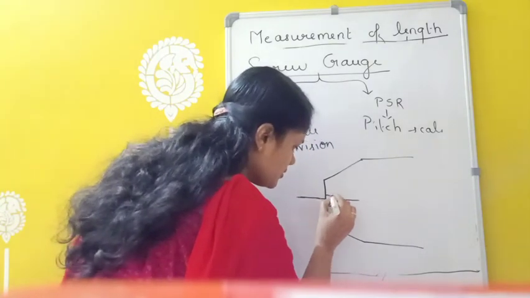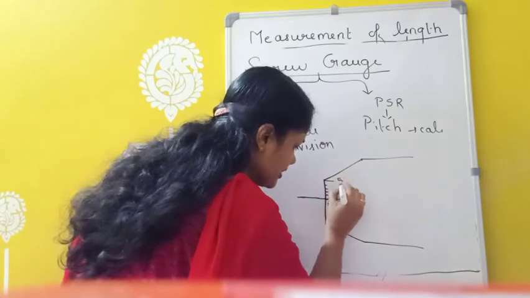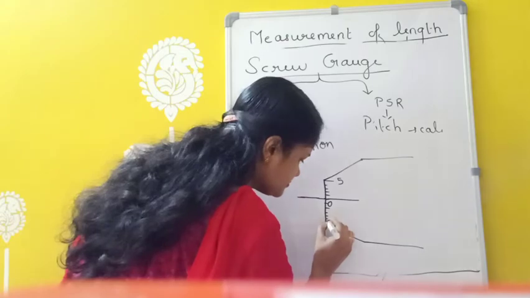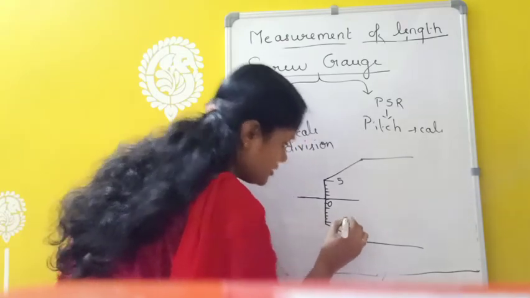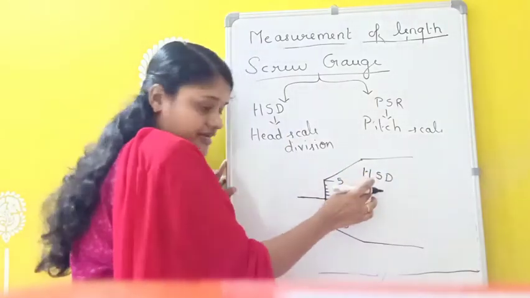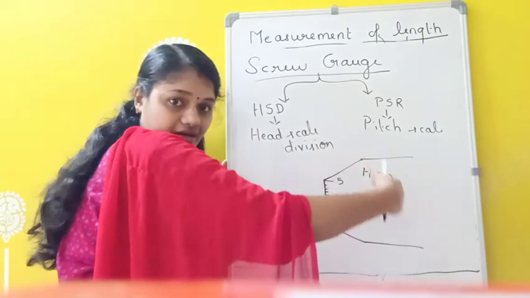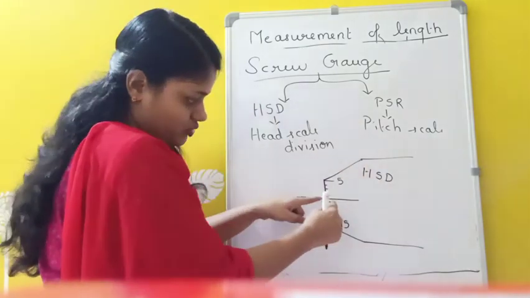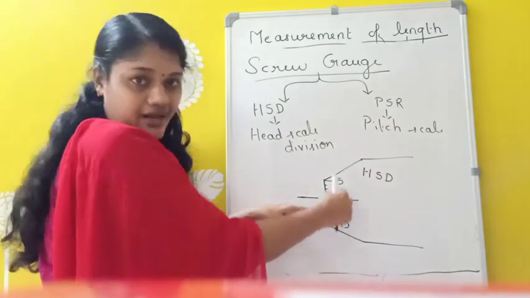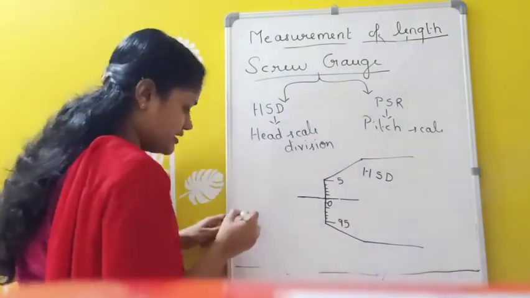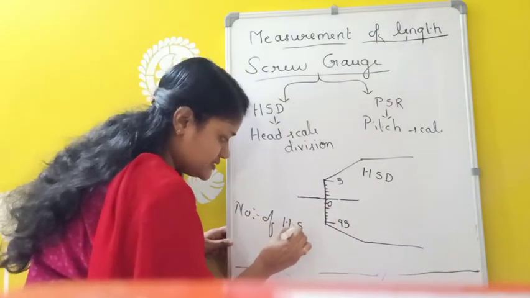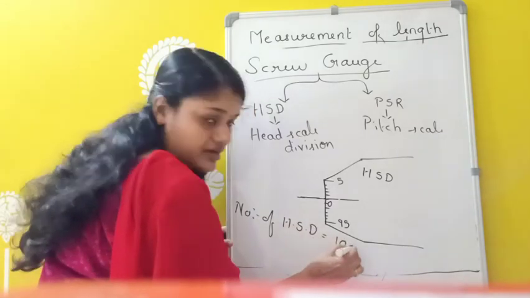This is 0, this is 5, this is 95. I told you in mains, this is the head scale division. So in the head scale division we have 100 readings. When we are rotating, it may go from 0, 1, 2, 3, 4, 5, like that up to 95, 96, 97, 99 and 100. So the number of head scale divisions is equal to 100.